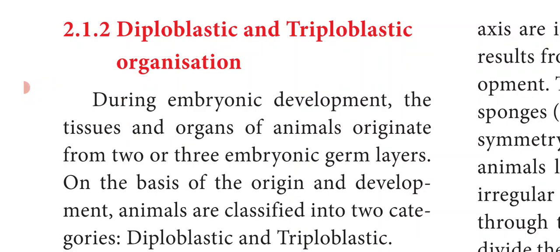In that, first we have seen the level of organization. So based on the level of organization, animals are classified into the cellular level of organization, tissue level of organization, organ level of organization and organ system level of organization. In today's class we are going to see another fundamental feature, that is the arrangement of cell layers.